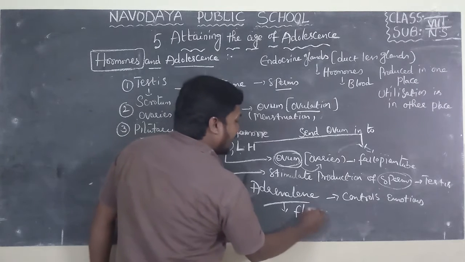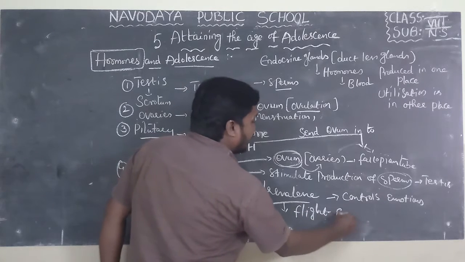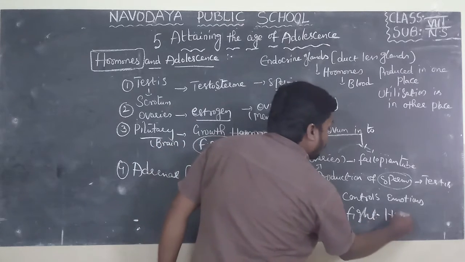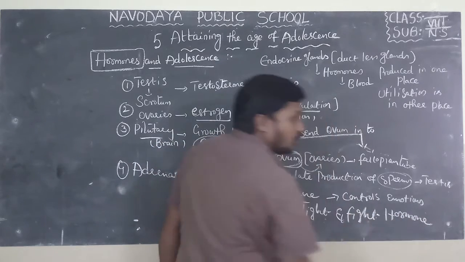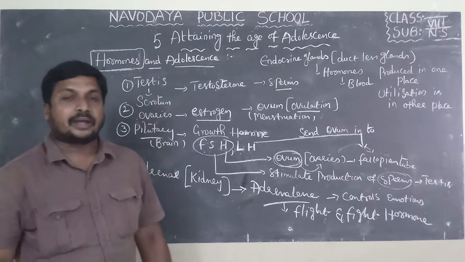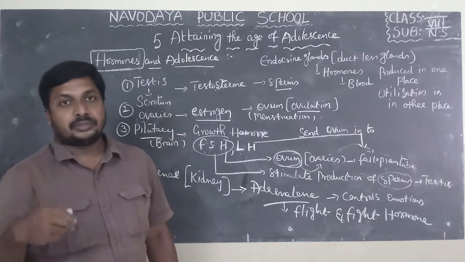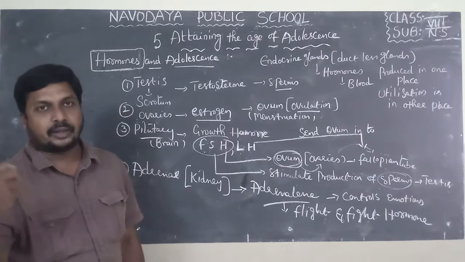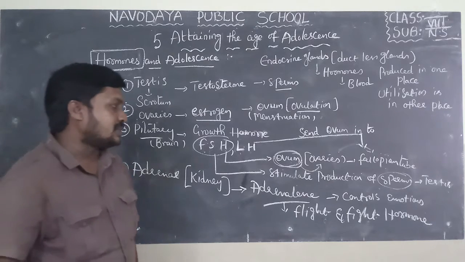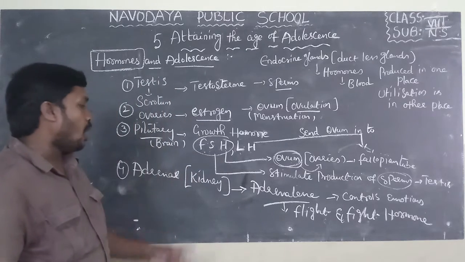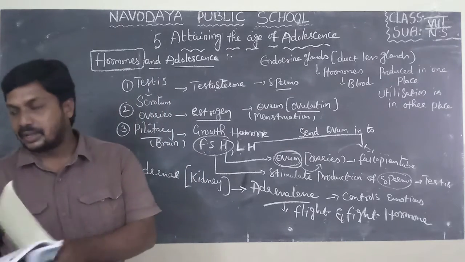That's why adrenaline is also called the fight or flight hormone. Why? Because this may cause a fight with an unmanageable situation like an approaching dog. Sometimes one may escape from that situation due to this hormone. This is about the adrenal gland.